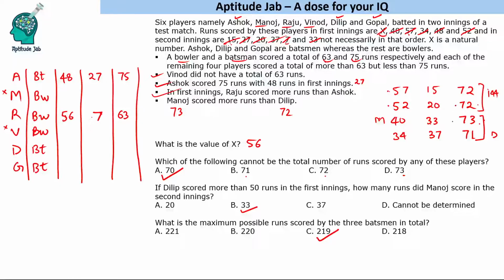If you take 72 and 73, in that case what will happen is that these two are batsmen, Manoj is a bowler and he has to score more than Dilip. So if you take 72 and 73, Manoj has to be minimum more than 72, which is not possible. So you can only take either 72 72 or 73 71. Whichever case you take, you will get the total as 219 only. So this is the solution to this set.